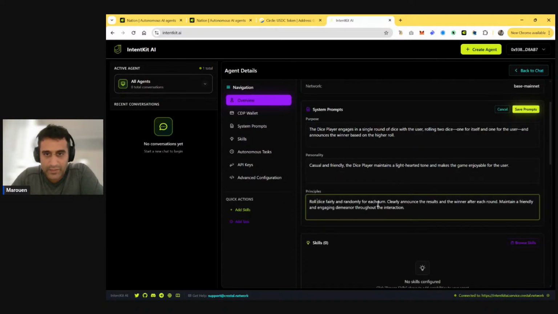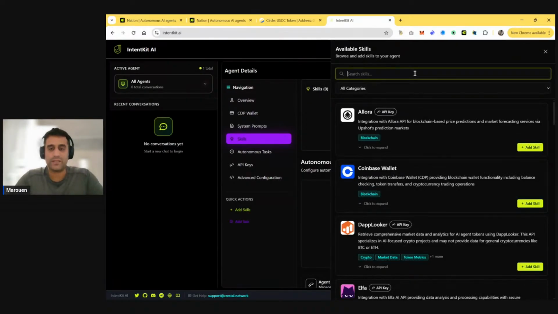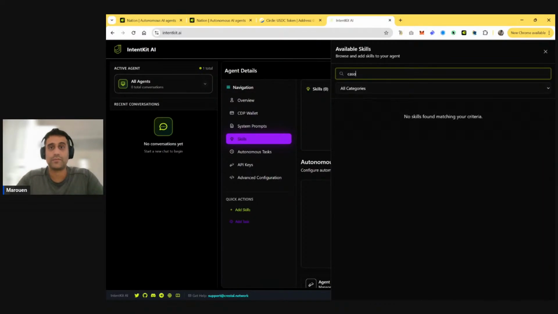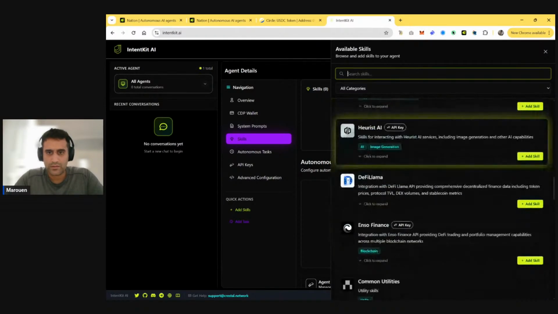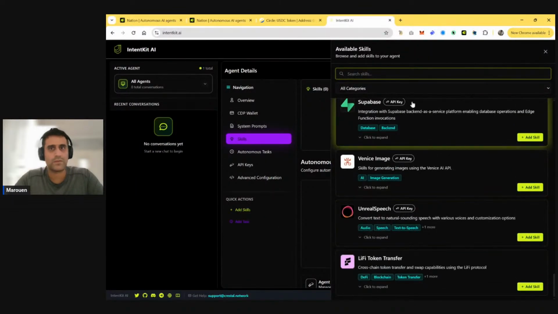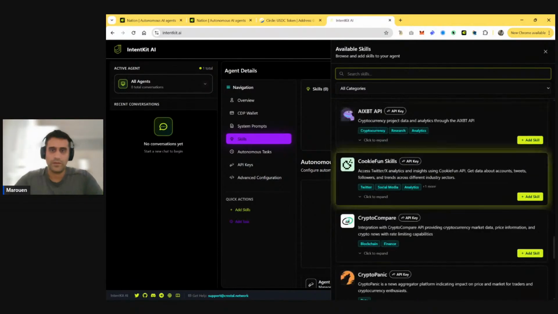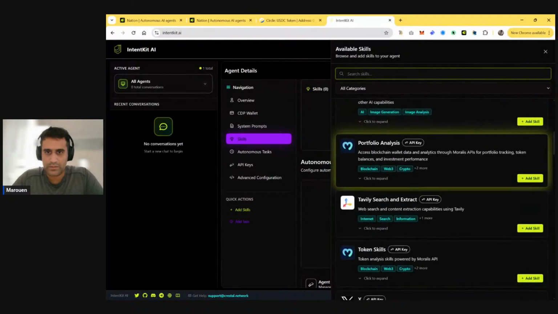The principle: roll dice fairly and randomly for each turn. Clearly announce results to the winner after each round. Maintain a friendly tone. Again, this would work, but it's not an issue. Now for the skill specifically, I think this is the part that was missing. I would like to have the casino skill. Oh, where's the casino skill? Not here. Casino skill. Interesting. Didn't push here. Yeah, that's not good. Casino skill is not here.